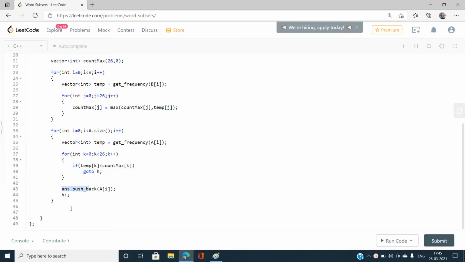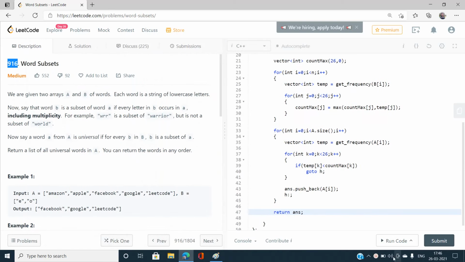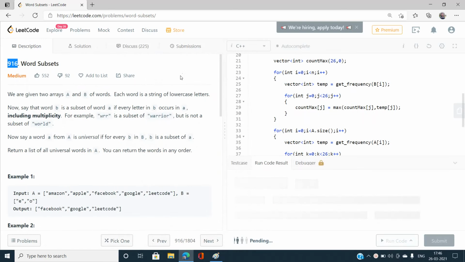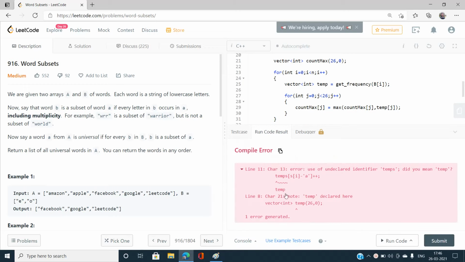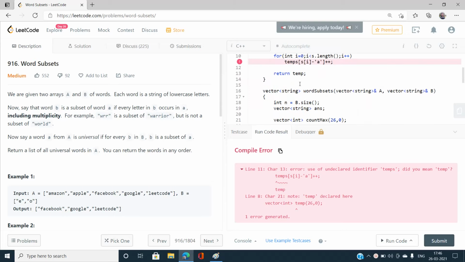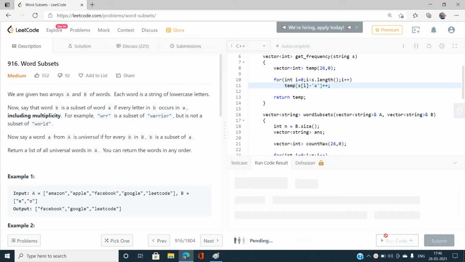Okay, so finally I need to return the answer. I think return answer. Okay, so let me run this code and check first if it has some sort of compilation error. Okay, sorry, line 11, I think I wrote something wrong in haste and encountered a mistake. Yes, okay, submit it.